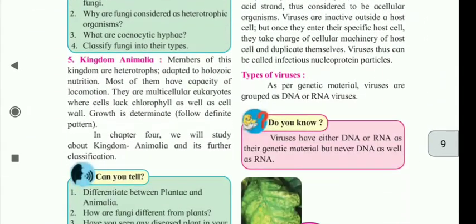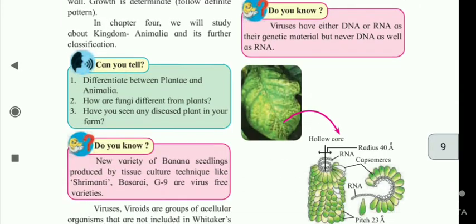Number 5 is Kingdom Animalia. Members of this kingdom are heterotrophs adapted to holozoic nutrition. Most of them have the capacity of locomotion. They are multicellular eukaryotes where cells lack chlorophyll as well as cell wall. Growth is determinate, following a definite pattern. In chapter 4 we will study Kingdom Animalia and its further classification.